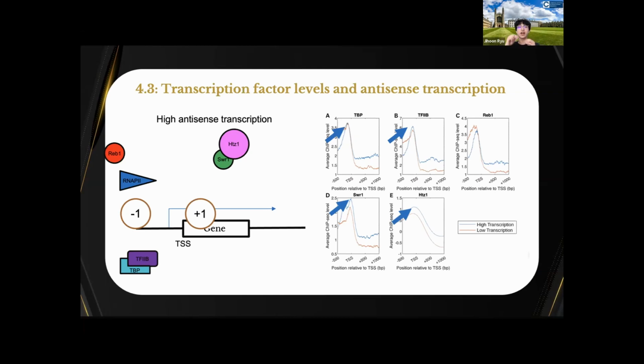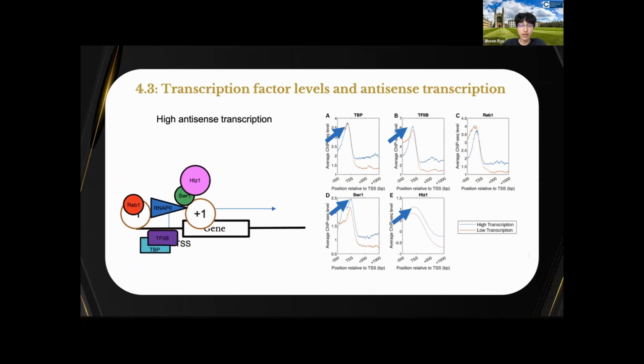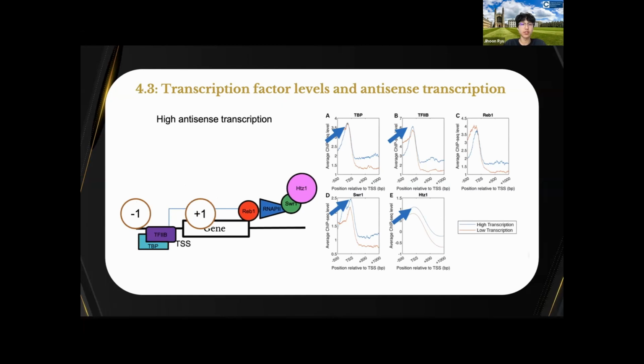And in the blue line, if there's a higher peak in the high antisense transcription, then it correlates with a higher level of that transcription factor being attached to the RNA polymerase II. And these transcription factors are known to help the transcription process. So again, with the animation, if the gene has a higher antisense transcription, then it correlates with a higher chance of these transcription factors attaching to the RNAP2 and some of the proteins attached to the TSS, and then these transcription factors could assist the transcription process throughout and produce an NAT with a higher success rate.